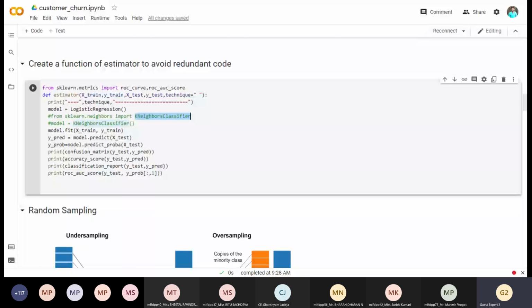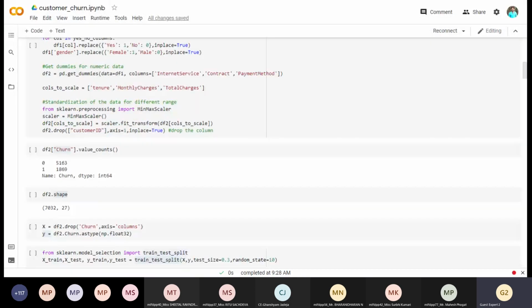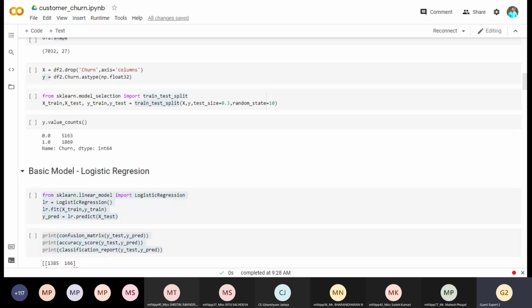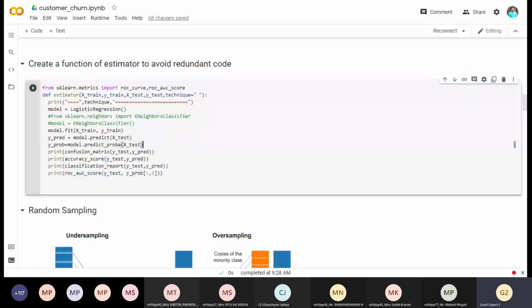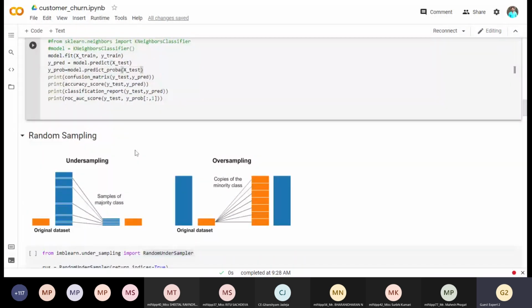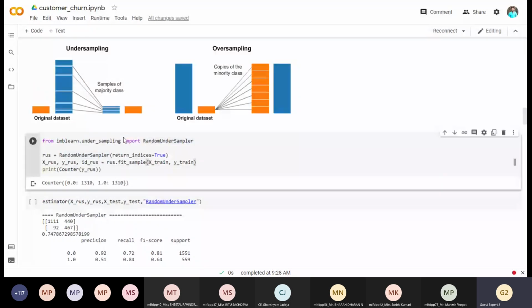So this is my actual data. I have not done undersampling or oversampling, but now I'm going to apply undersampling and oversampling. For that, I need to use imbalanced-learn, the imbalance learning library available in Python. Undersampling with random undersampler.